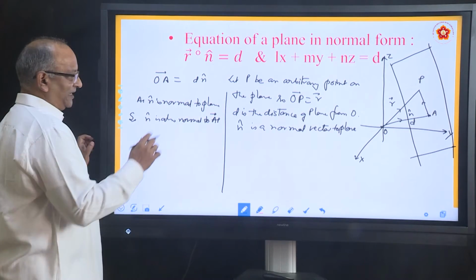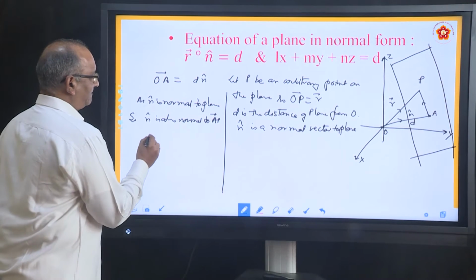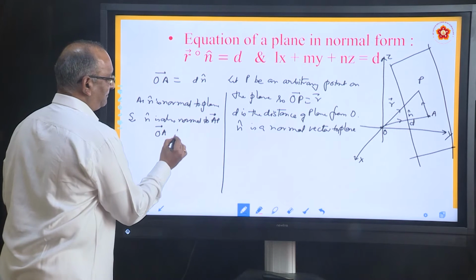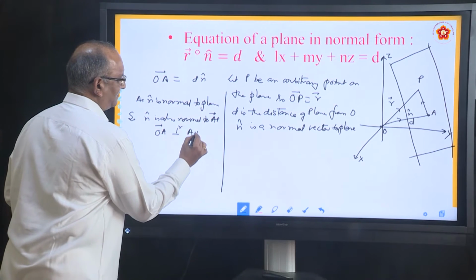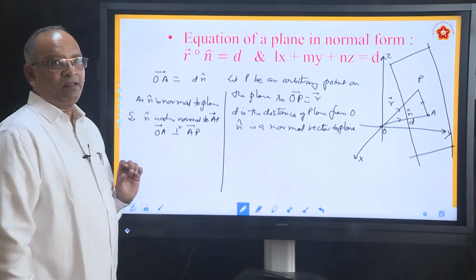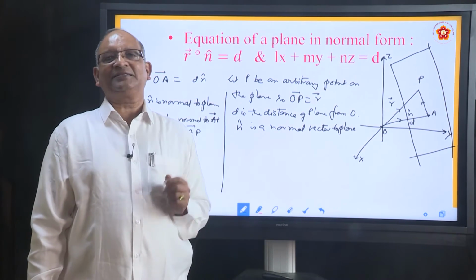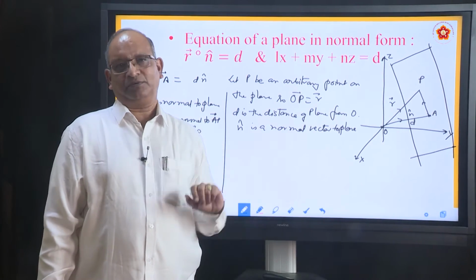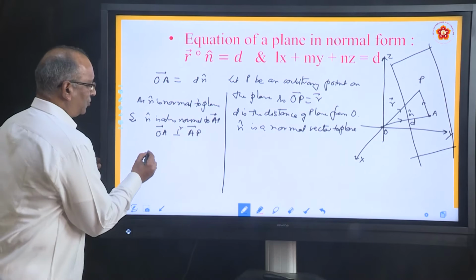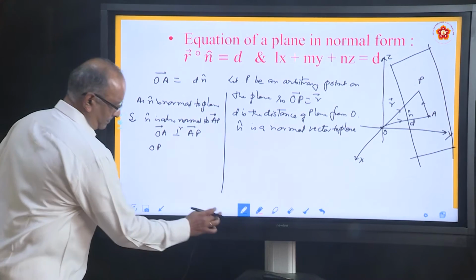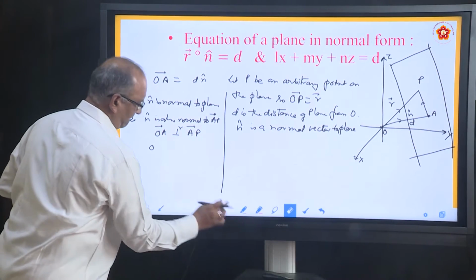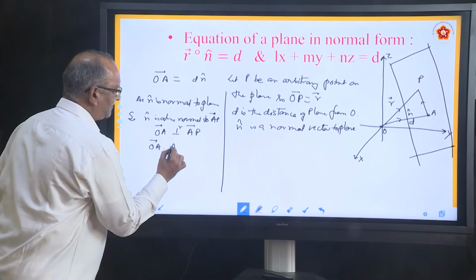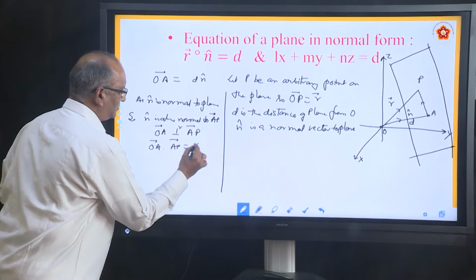In other words, we can say that vector OA is perpendicular to vector AP. What happens if two vectors are perpendicular? We have studied that their dot product is equal to 0. In other words, we can say OA dot AP equal to 0.